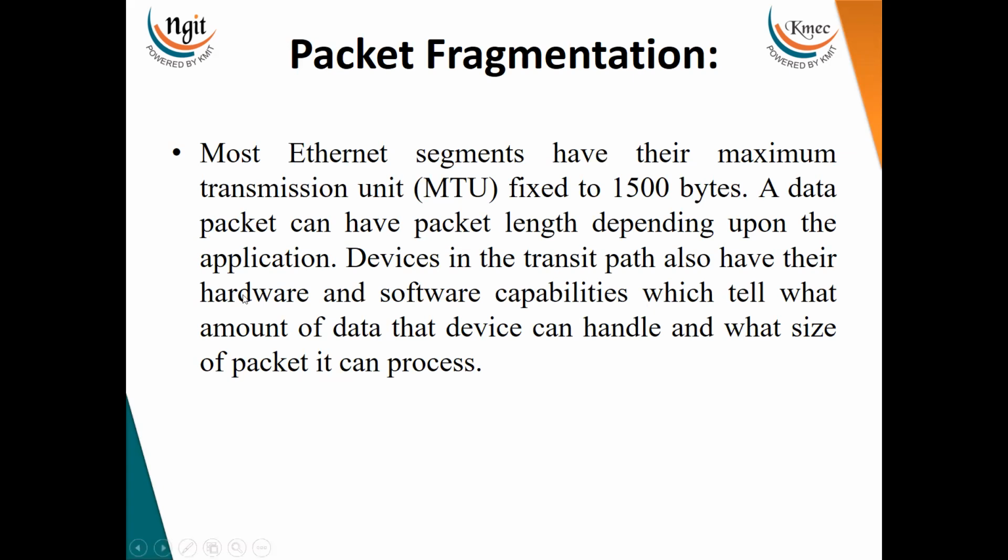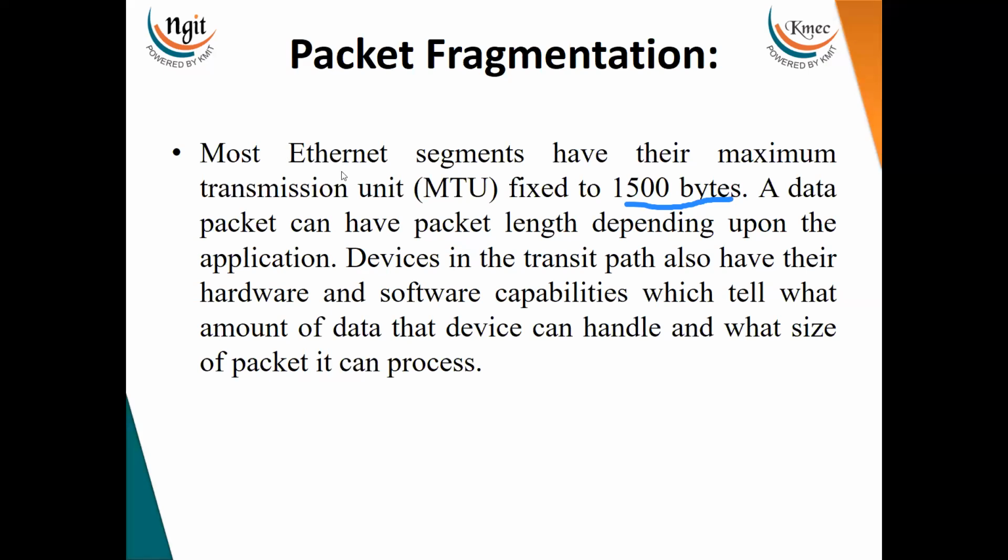Most Ethernet segments have their maximum transmission unit, which is fixed at 1500 bytes. A data packet can have a packet length depending upon the applications. Devices in the transit path also have their hardware as well as software capabilities, which tell what amount of data the device can handle and what size of packet it can process.